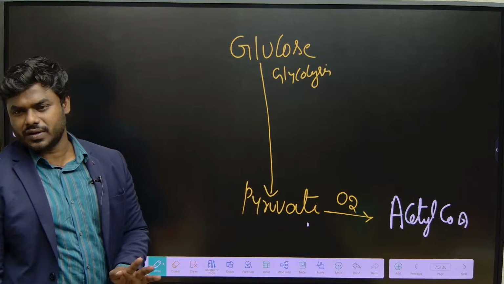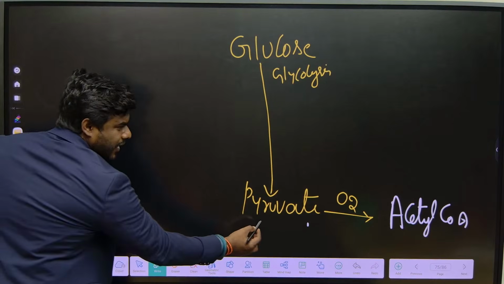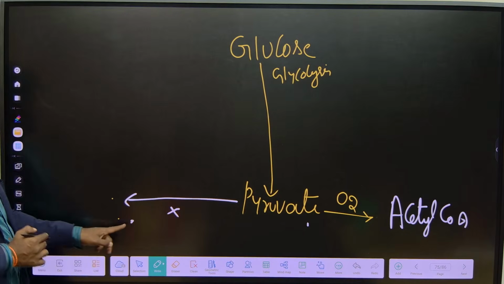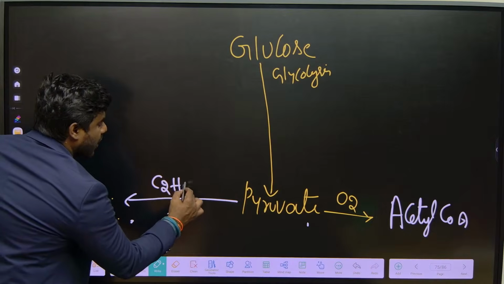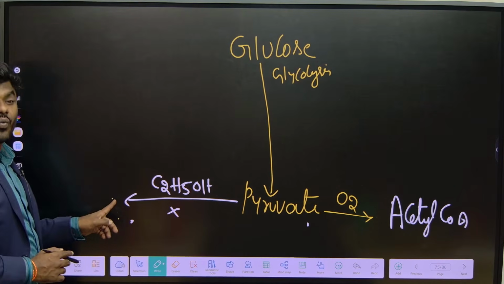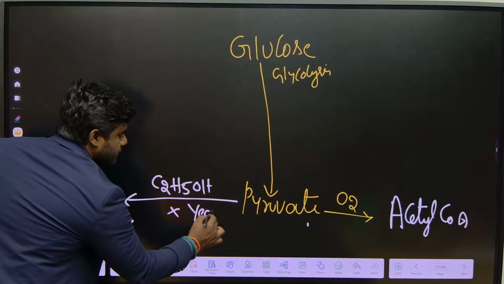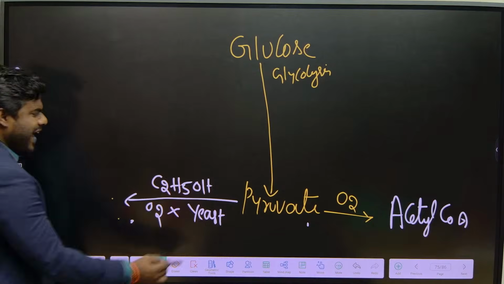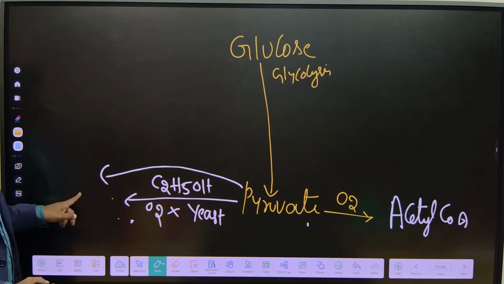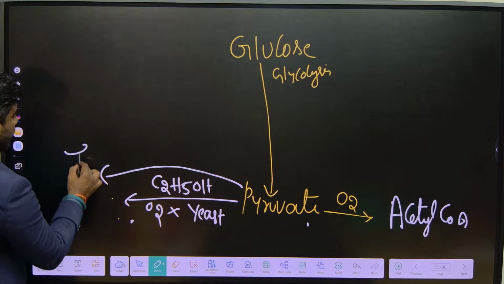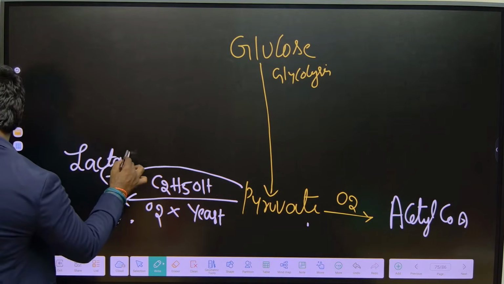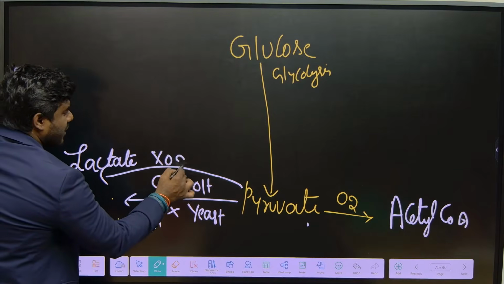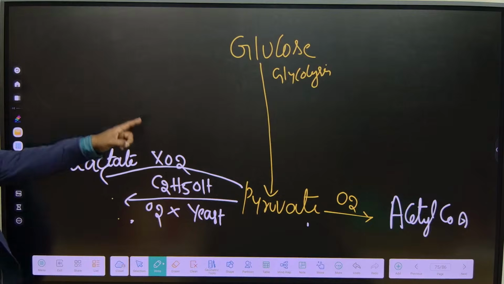Imagine there is no oxygen. Then pyruvate is how many carbon? 3 carbon. We will see that later. Now in the absence of oxygen, pyruvate is converted into ethanol or ethyl alcohol. In which organism? Yeast. Correct? Now, only in the absence of oxygen. The same pyruvate, in the absence of oxygen in our muscles, is converted into lactate or lactic acid. We'll see where it is happening; this also does not require oxygen. So this is the simple fate of glucose.